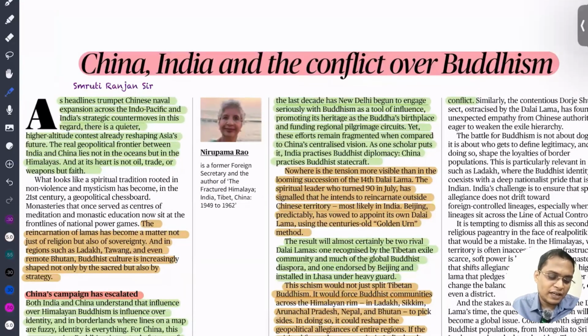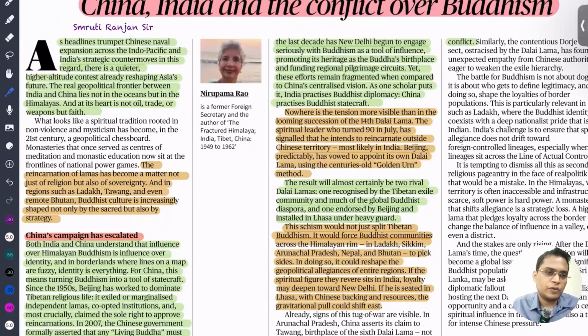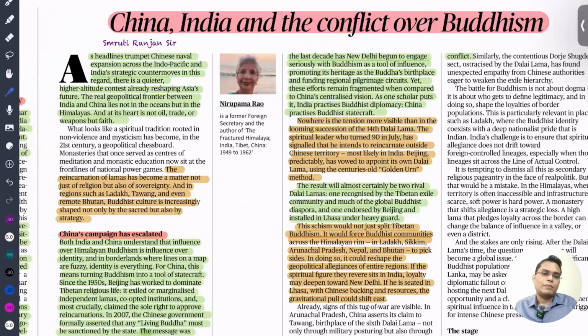So this article asks: can China and India conflict over Buddhism? Recently a controversy erupted after the Chinese embassy reacted to our Ministry of Minority Affairs, which said that the reincarnation, or the future of the Dalai Lama, is decided by the institution established by the Dalai Lama himself. But the Chinese government believes that China has a say in deciding the next Dalai Lama. So why do India and China have an interest in ensuring that the Dalai Lama belongs to their region? Because the Himalayan region is bound by Buddhism.